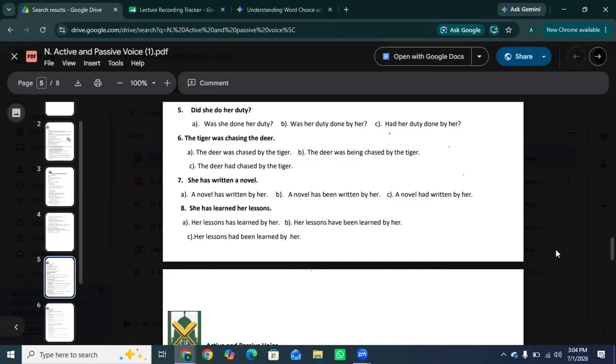Okay? The next one is: She has learned her lesson. Yes, option B is correct. Her lessons have been learned by her. Be on the lookout for the trap here. While the active sentence uses "has" because "she" is singular, the passive sentence brings "her lessons" to the front. So therefore, "has" must shift to "have" to match the plural subject combined with "been learned."